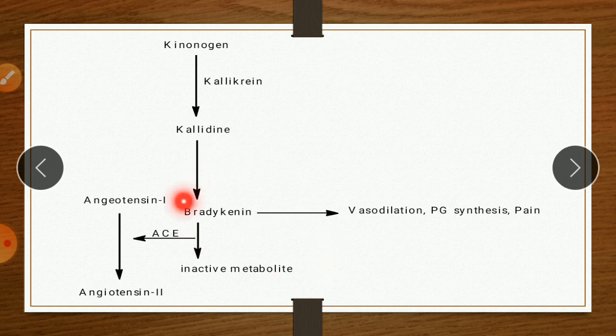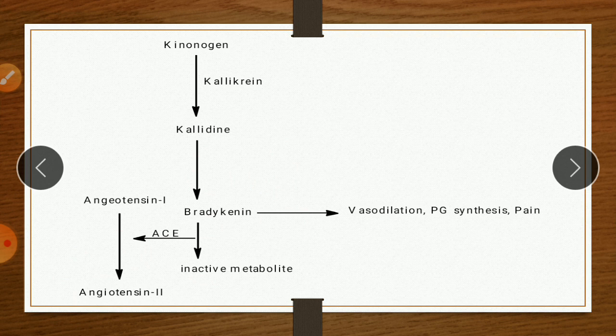Here, bradykinin causes vasodilation, prostaglandin synthesis, and pain. So the important point is that bradykinin causes vasodilation and decreases the blood pressure, but angiotensin II causes vasoconstriction and increases the blood pressure. So it is the opposite effect. Bradykinin decreases the blood pressure by vasodilation. Angiotensin II causes vasoconstriction and increases the blood pressure.